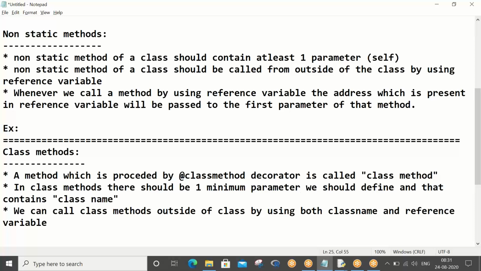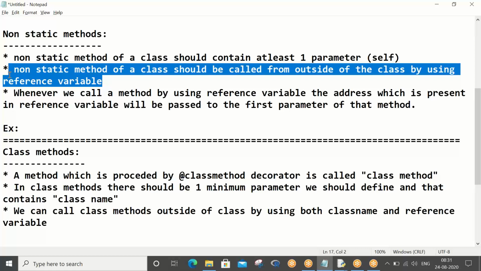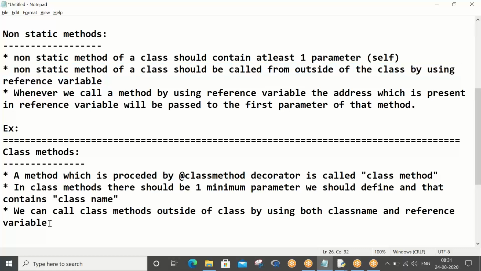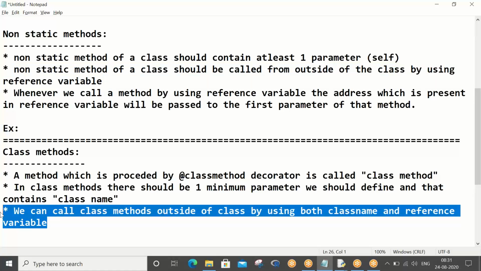And how do we call class methods outside of class? By using class name as well as reference variable. So that's the difference.